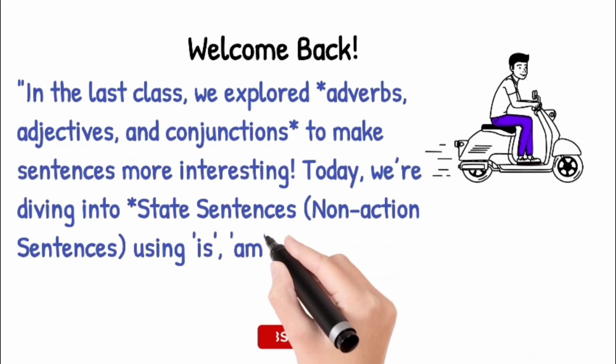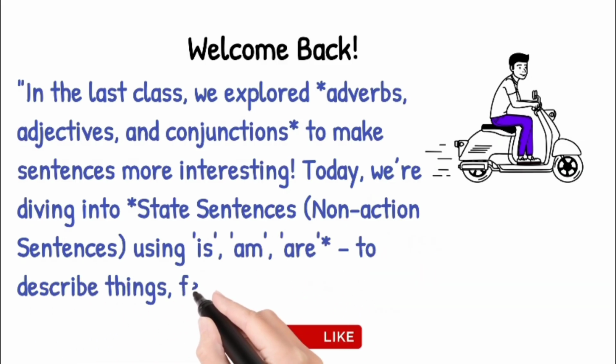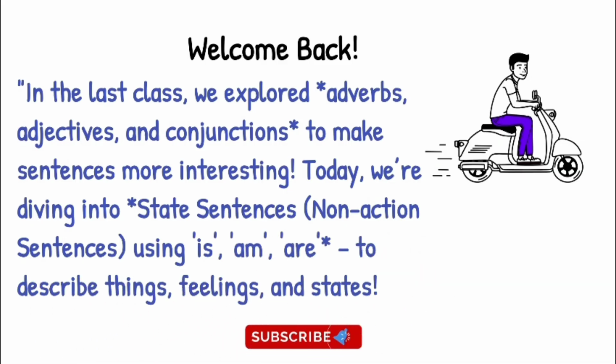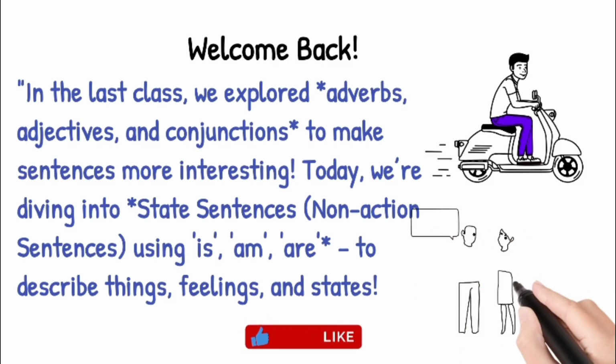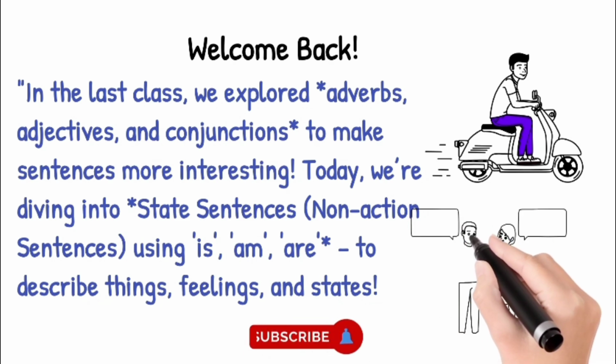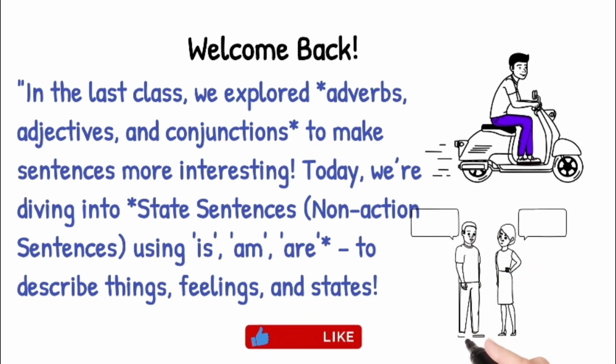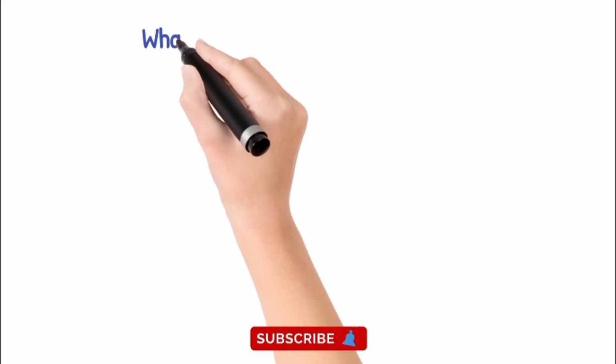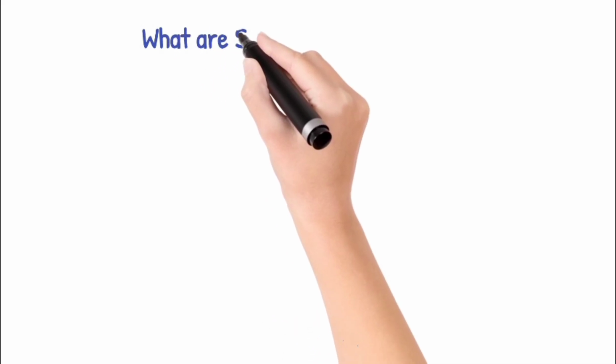So, in the last lesson, we explored adverbs, adjectives, and conjunctions to make sentences more interesting. Today, we are going to understand state sentences. State sentences mean non-action sentences using is, am, are to describe any feelings, any states, anything. In today's class, we are going to explore the world of state sentences. State sentences are also called non-action sentences in which we don't use a verb.